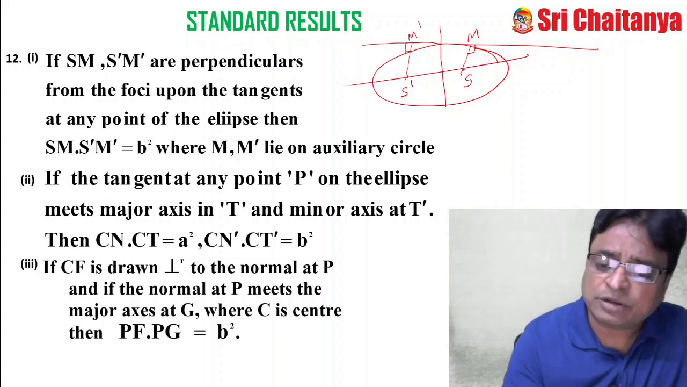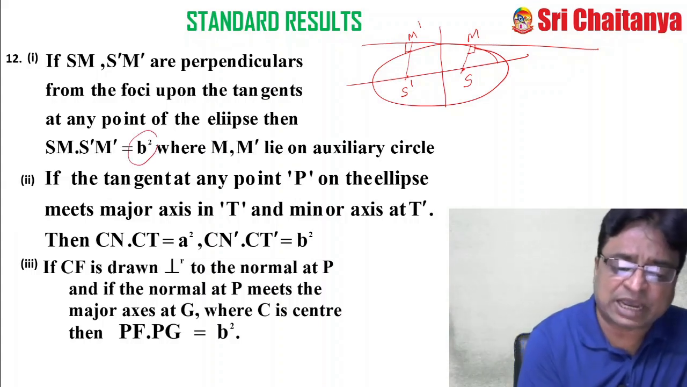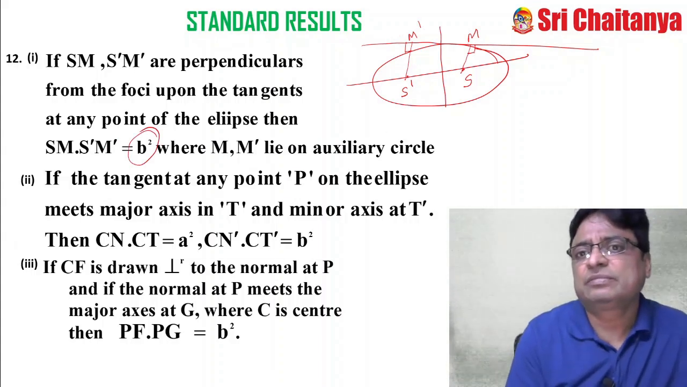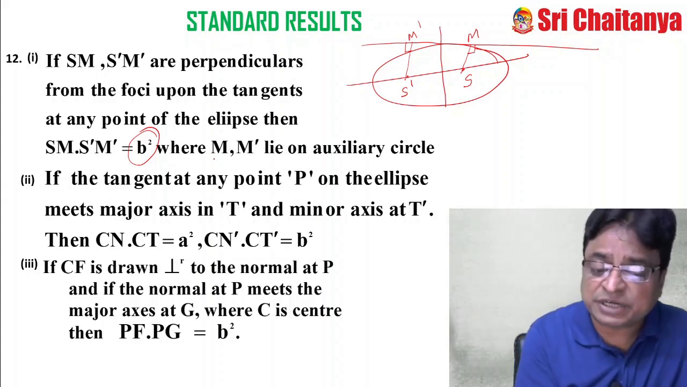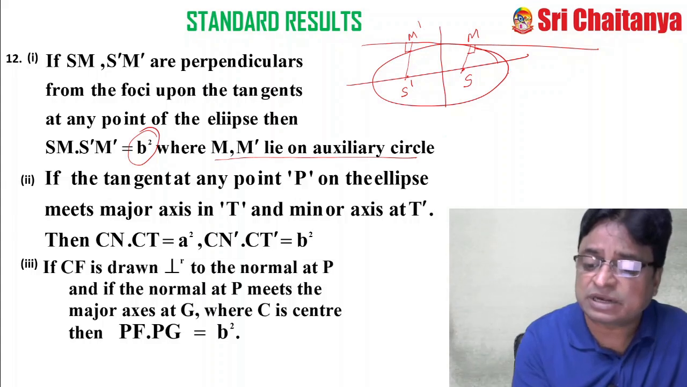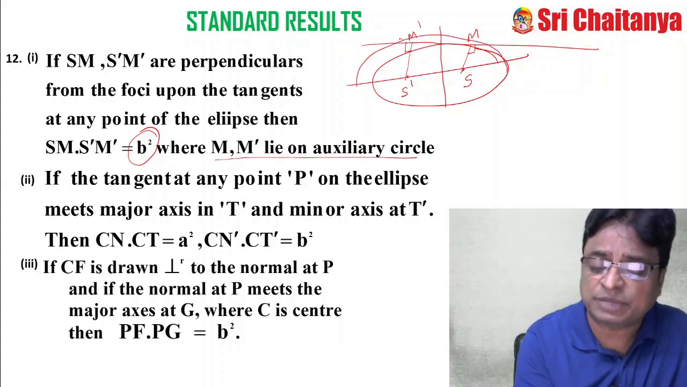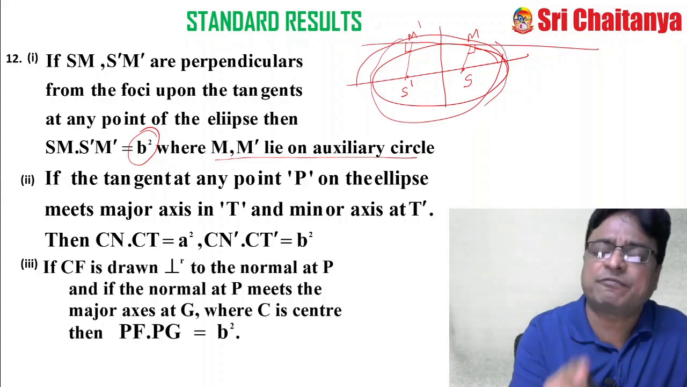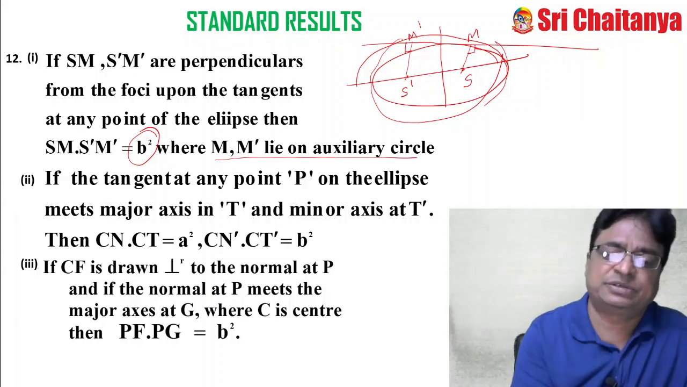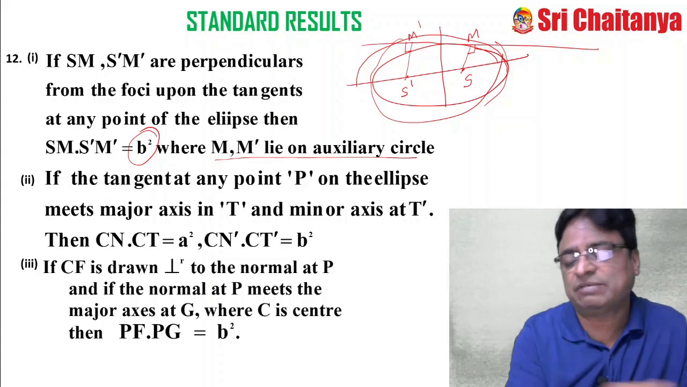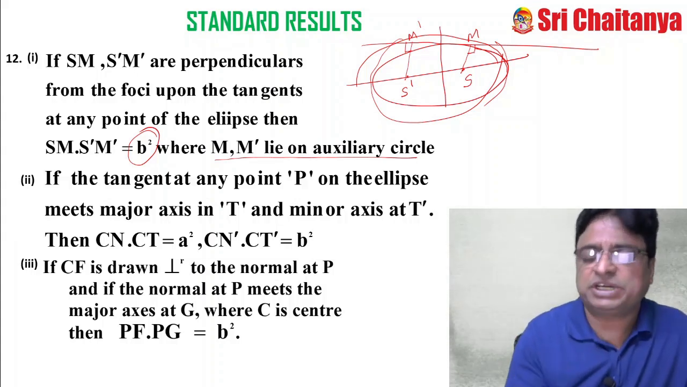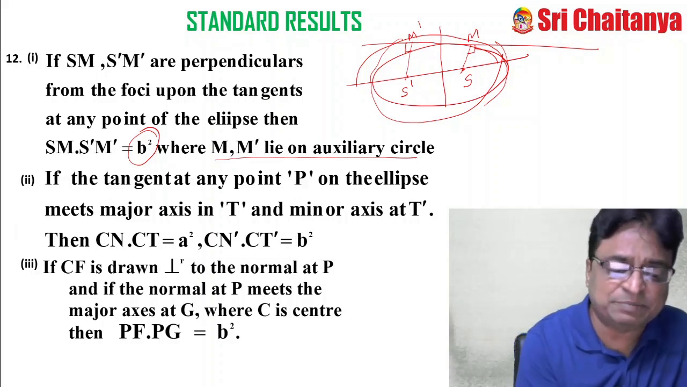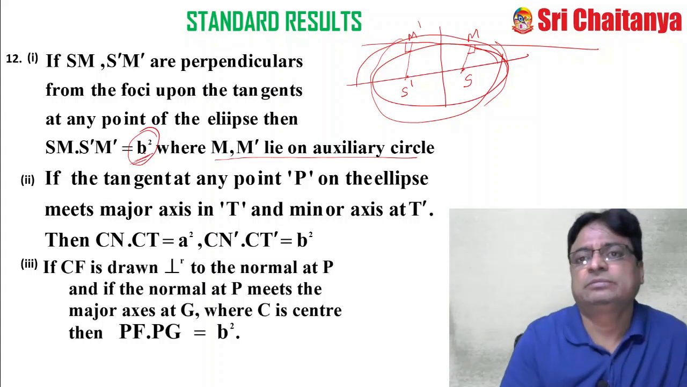Then the product of SM into S'M' is nothing but b square, where M and M' lie on the auxiliary circle. Obvious. It is not even necessary to mention that M and M' lie on the auxiliary circle, because that is the definition of the auxiliary circle that I already told. The locus of the feet of the perpendiculars drawn from the foci on any tangent to the ellipse is the auxiliary circle, that we already discussed in our previous videos. But the question here is the product of the perpendiculars from the foci onto any tangent is b square. That is important.